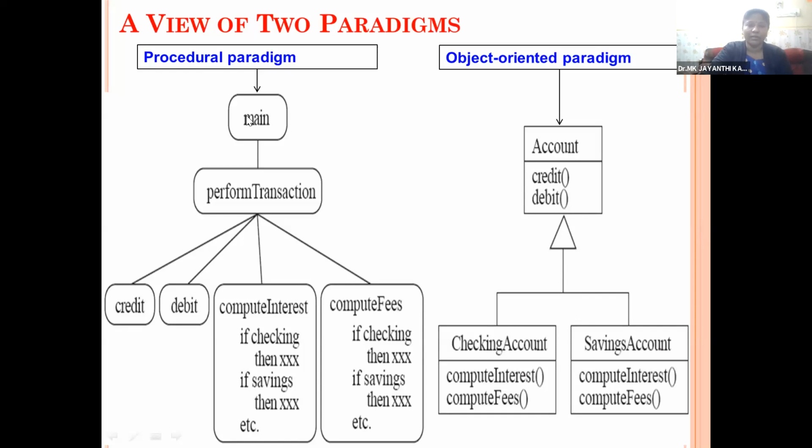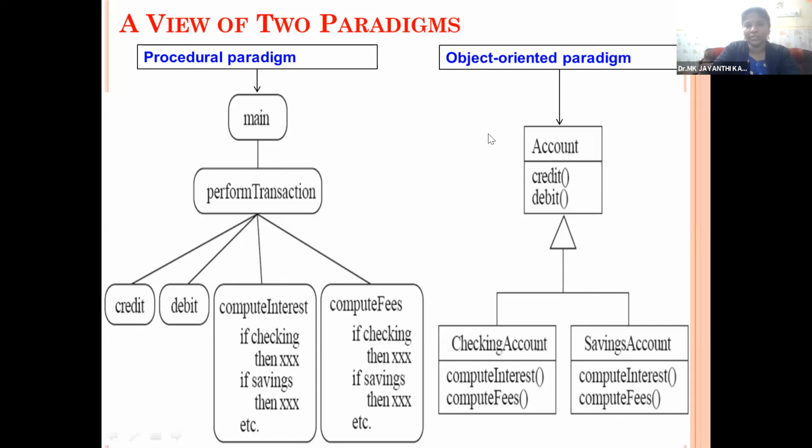In the case of the procedural paradigm, we need a separate declaration part, separate function declaration and function implementation, and there should be a main program. The functions will be called in the main program and executed according to the sequence of order. There will be some opening and closing statements.